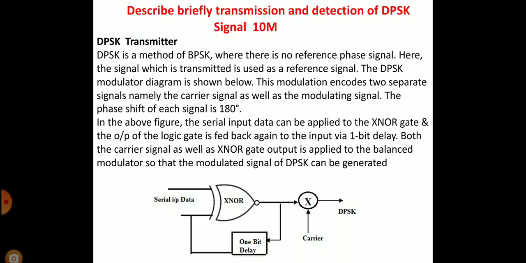In the above figure, the serial input data is applied to the XNOR gate, and the output of the logic gate is fed back again to the input via a 1 bit delay. Both the carrier signal as well as the XNOR gate output are applied to the balanced modulator so that the modulated signal of DPSK is generated.